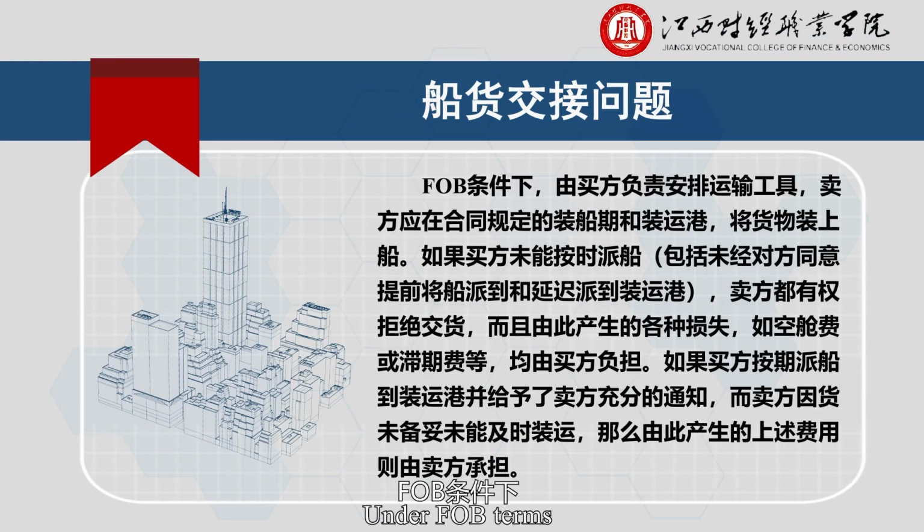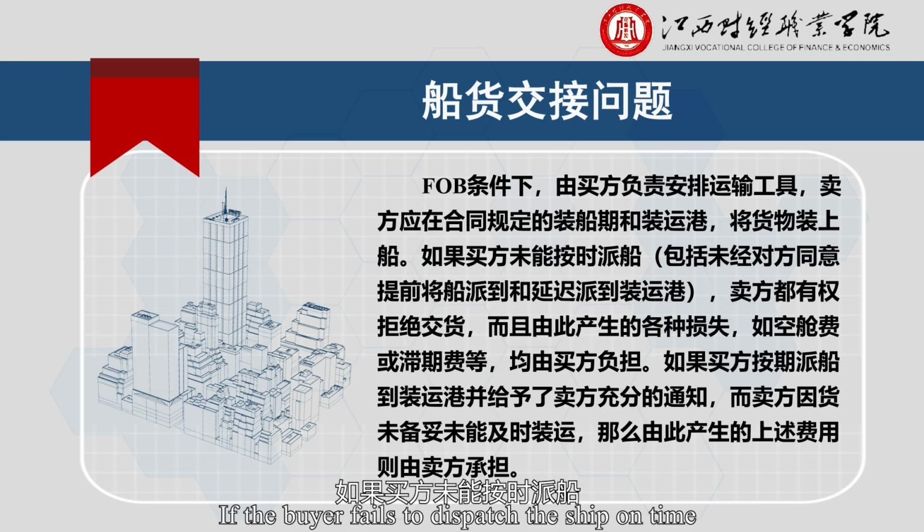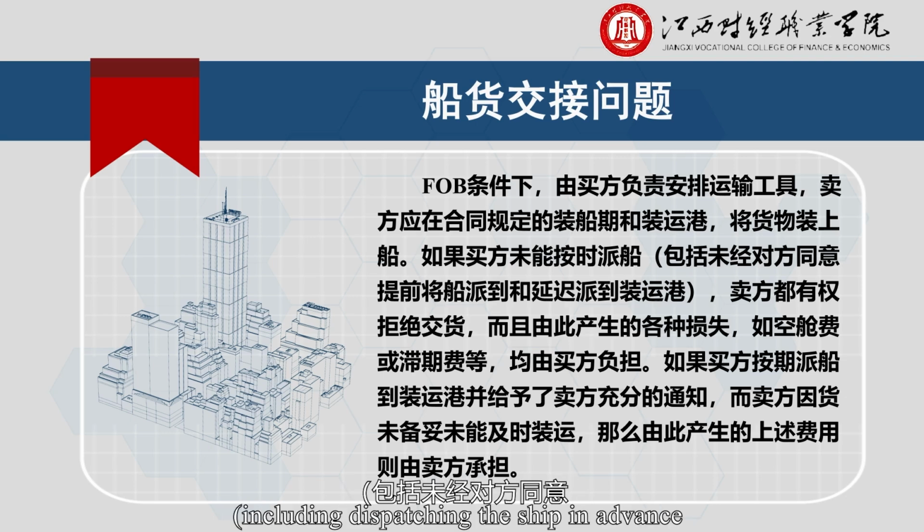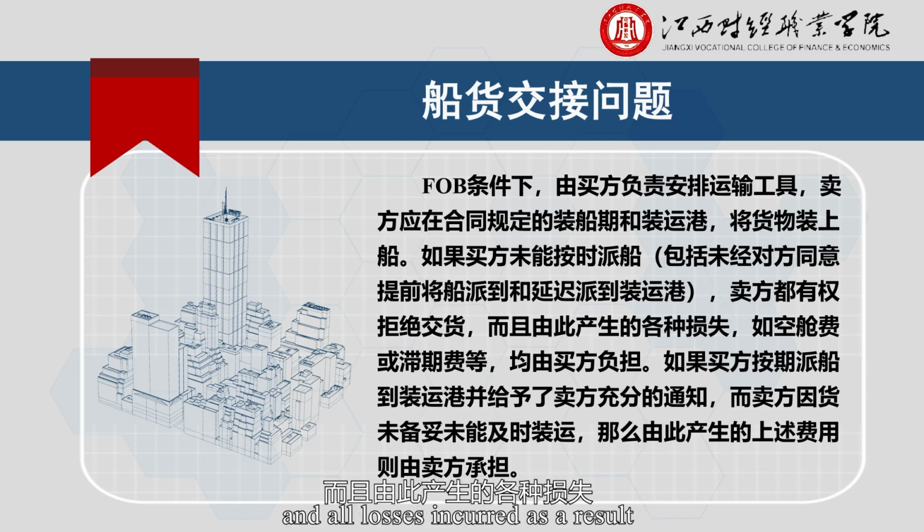Under the FOB term, the buyer is responsible for arranging the means of transportation, and the seller shall load the goods onto the ship within the agreed loading period and at the port specified in the contract. If the buyer fails to dispatch the ship on time, including dispatching the ship in advance or delaying it, or arriving at the loading port without the consent of the other party, the seller has the right to refuse delivery, and all losses incurred as a result, such as demurrage fees, shall be borne by the buyer.